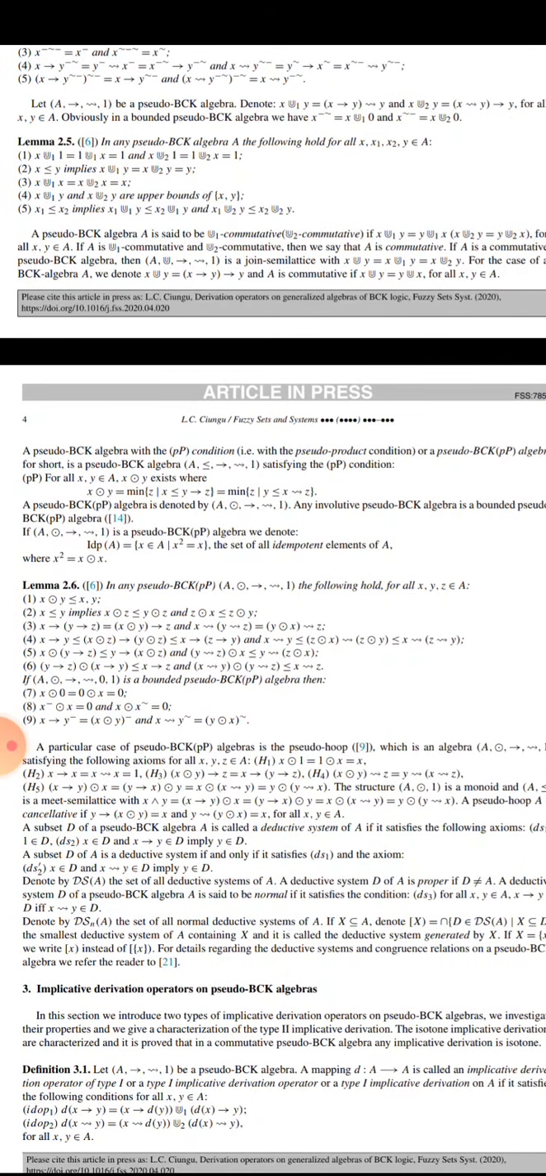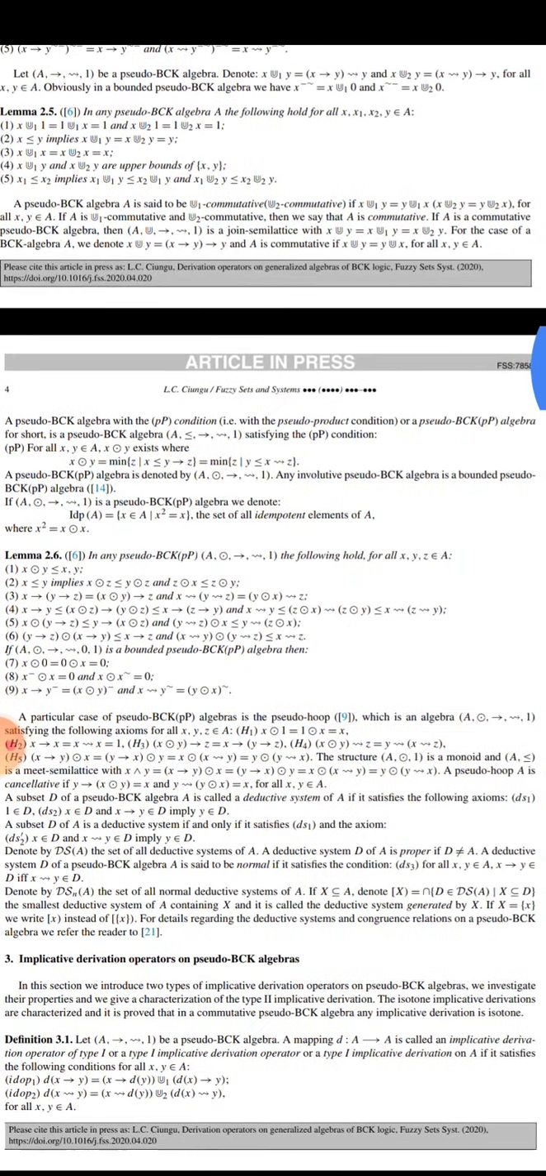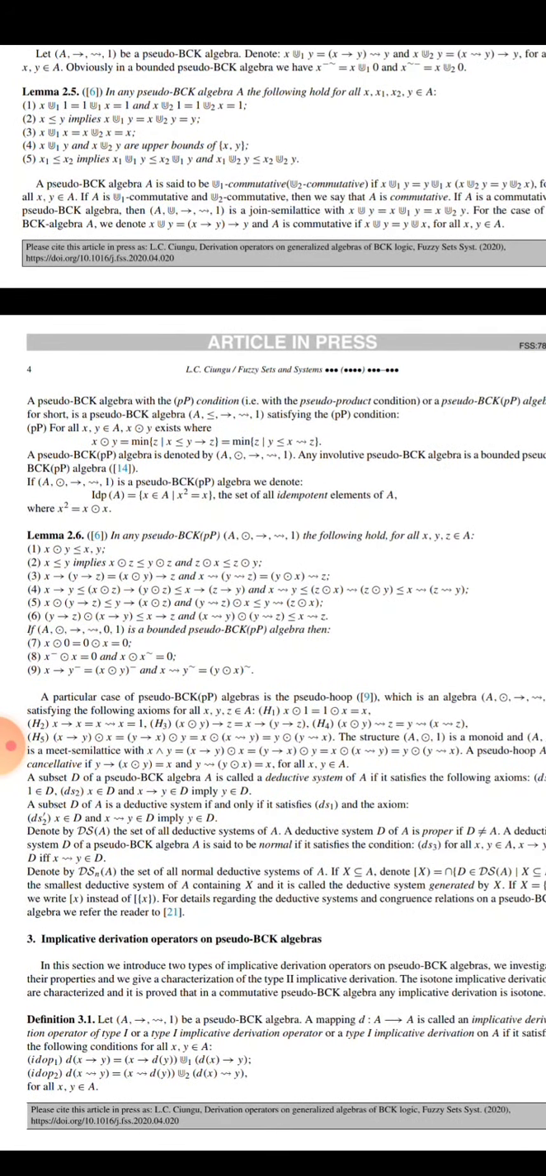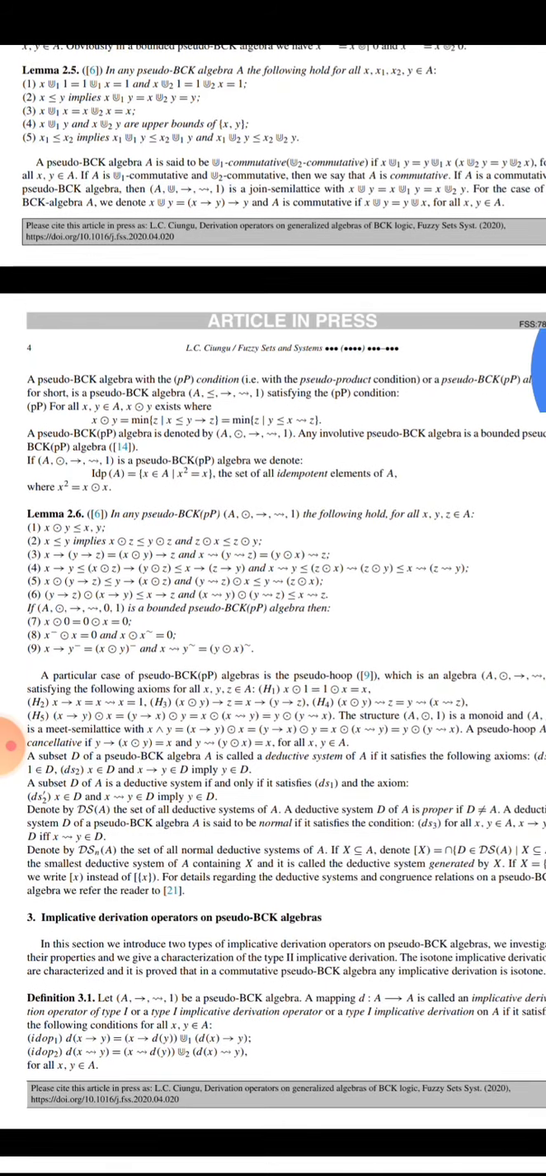Lemma 2.5: in any pseudo basic algebra, the following holds for all x, y belonging to the algebra. A pseudo basic algebra is said to be commutative if x ∪1 y is equal to y ∪1 x. A commutative property, you know very well, is that you just have to change the place of an element, so then it is called commutative.